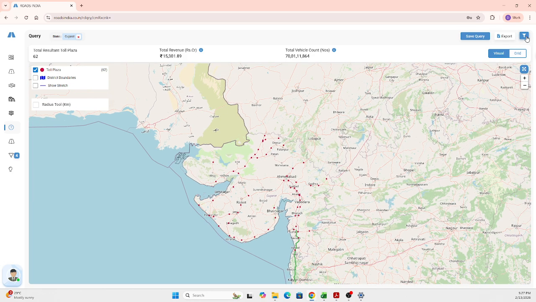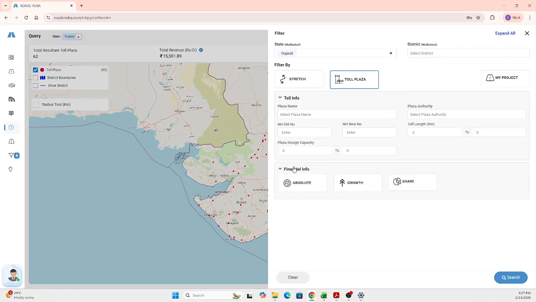And here in this filter menu, you have this financial information. So you can make the query based on the absolute number, based on the growth rate, or based on the share percentage. If you want to go with the growth rate, you have all these different types of filters. So you can get it month on month, you can get it YOY, you can get it YTD, that is year to date, or any customized period that you want.